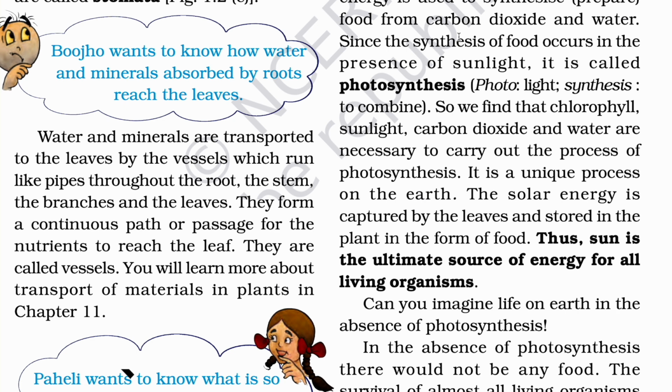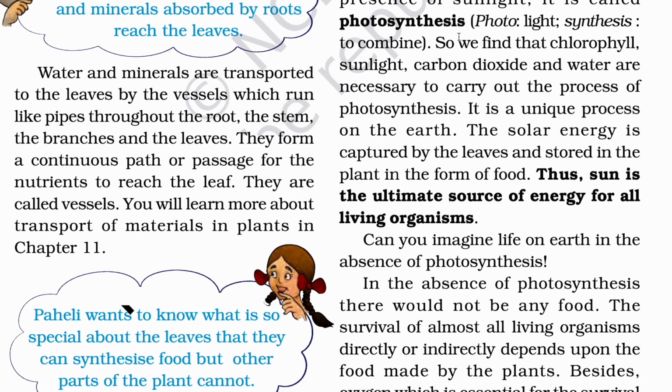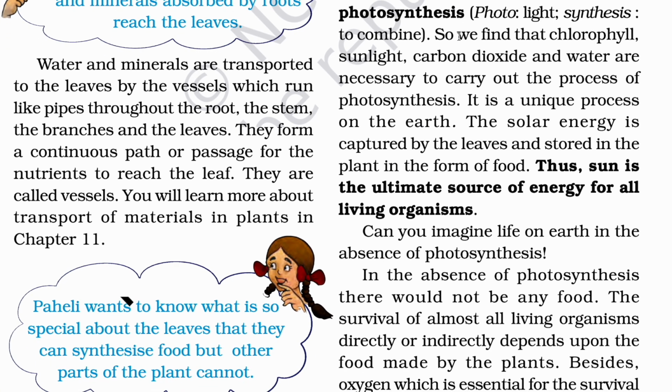Got it? So if any person asks you how many planets we have in our solar system, the answer is 8 planets. Remember this: the sun is not a planet. Okay, the solar energy is captured by leaves and stored in the plant in the form of food. Thus, the sun is the ultimate source of energy for all living organisms.